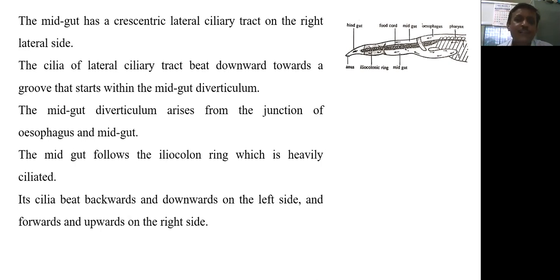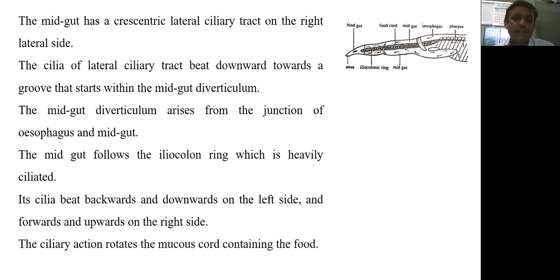Similar is the mechanism of beating in the ileocolon ring. The cilia on the left side beat backward and downward, while the cilia on the right side beat forward and upward. This ciliary action rotates the mucous cord which contains food.